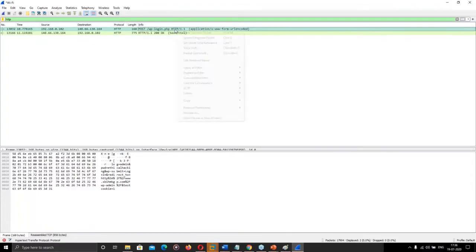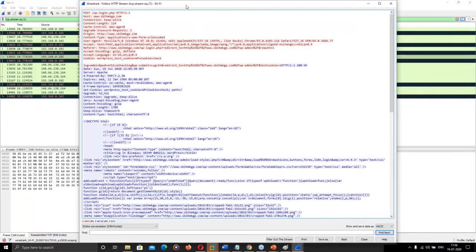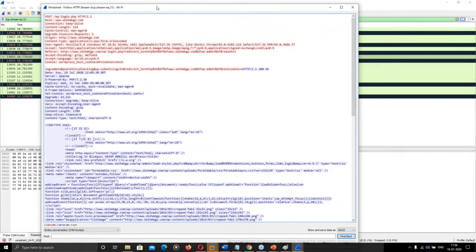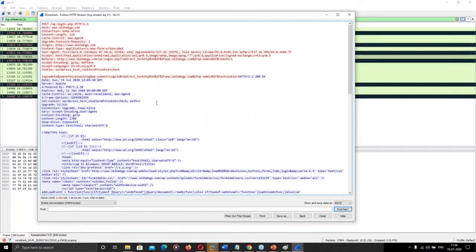I will right click on this packet, click on follow, and click on HTTP stream. So the detailed packet description will come here.